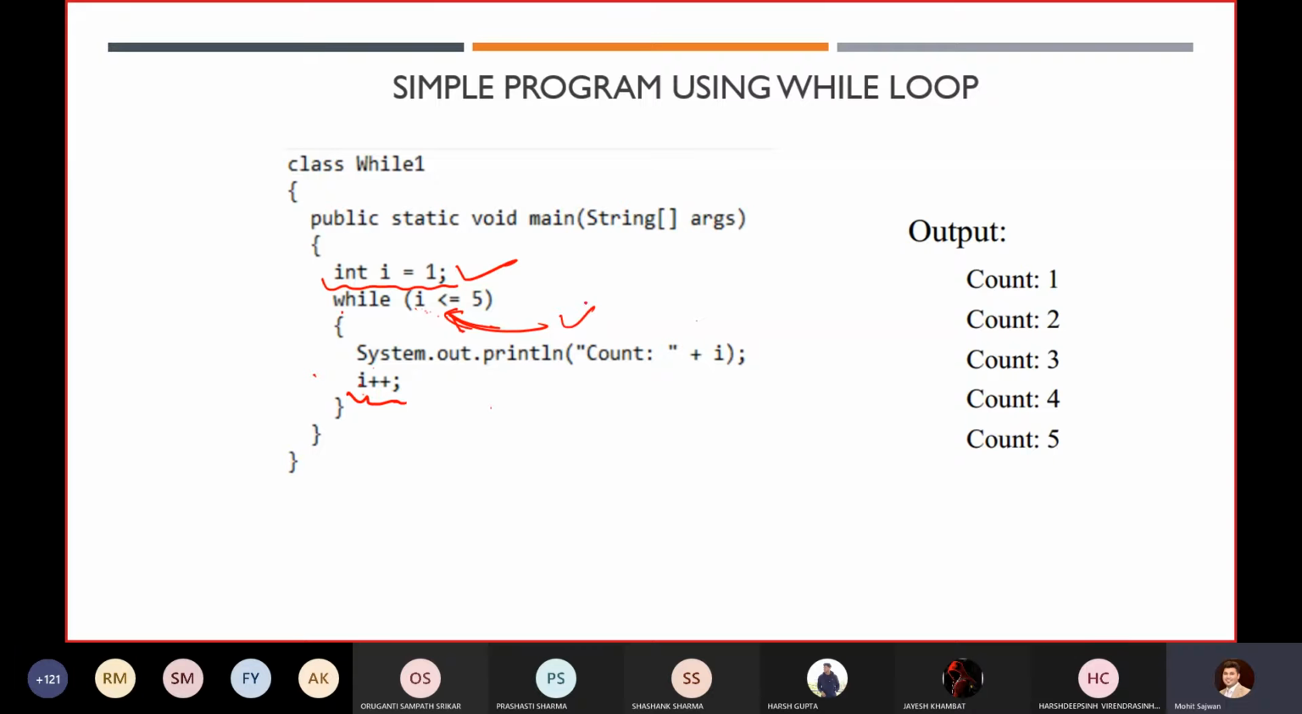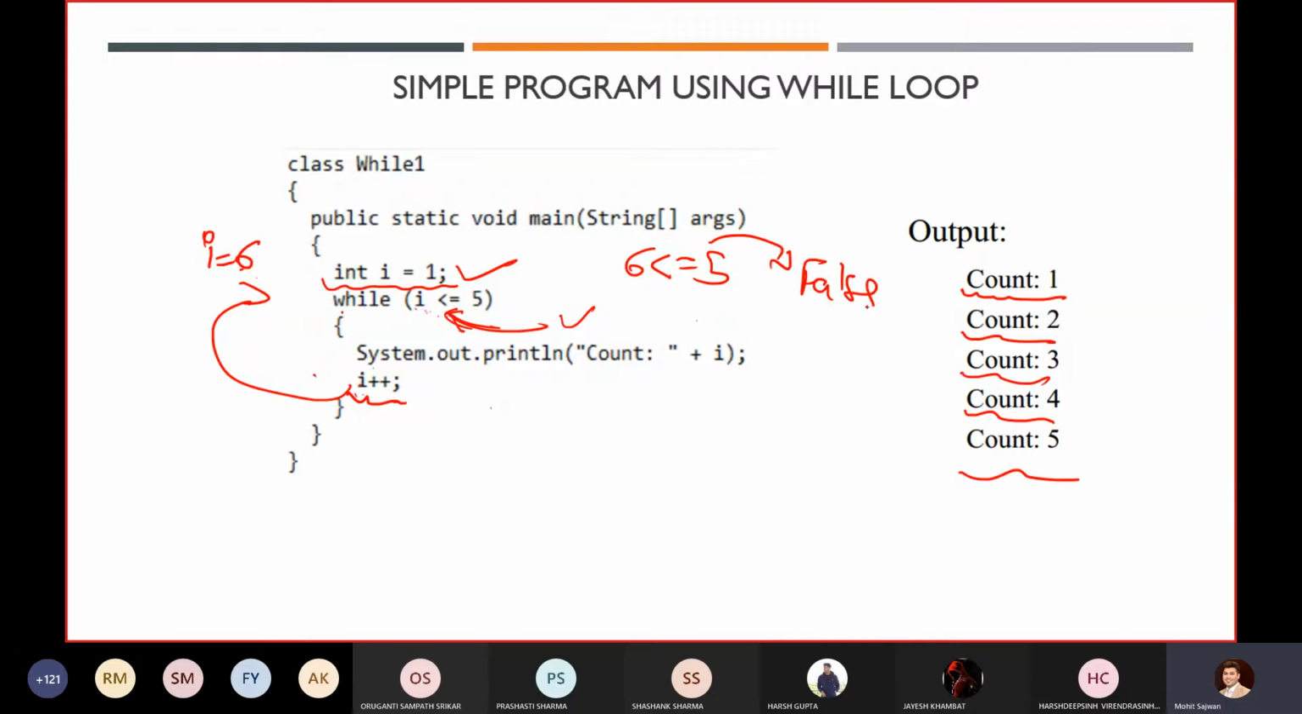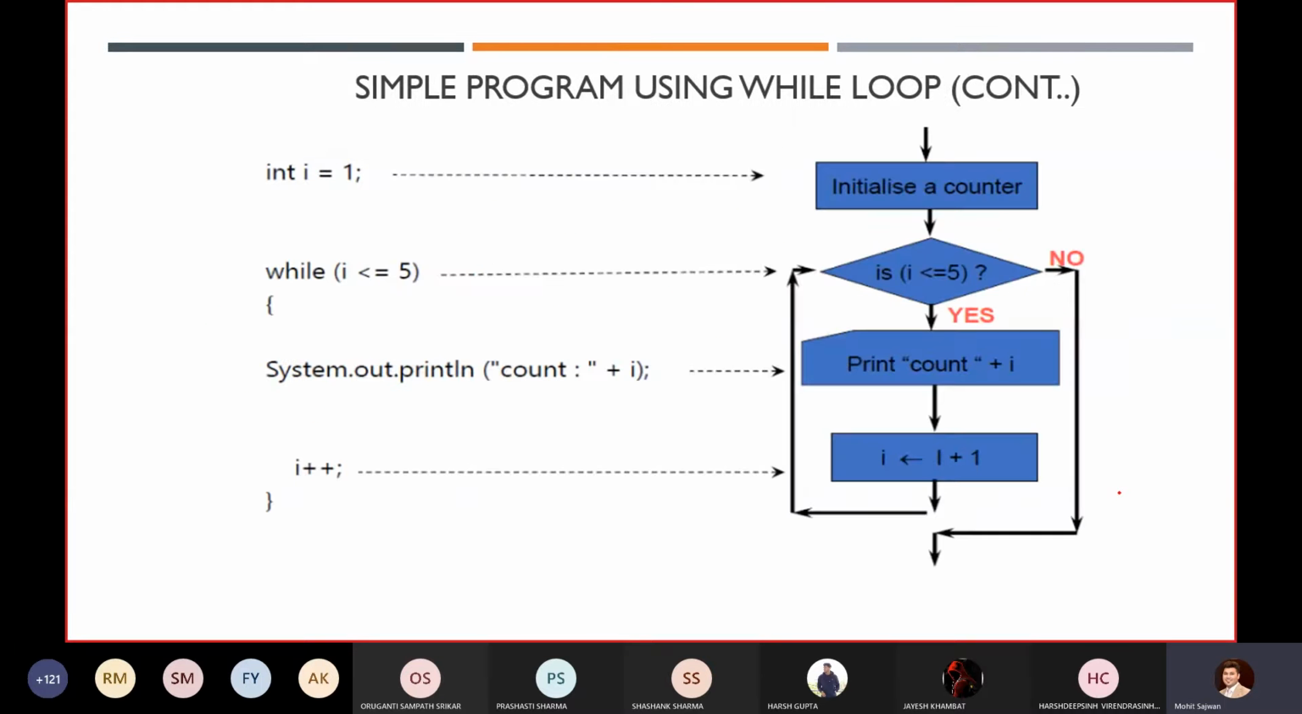So next time the value of I will become 2. So you can see it over there: first 1, 2, 3, 4, and 5. Once the value of I becomes 6, 6 is less than or equal to 5? So here it will return a false value. Once it returns false, it will terminate our entire while loop. Okay. So that is why you only got the output: count 1, count 2, count 3, count 4, and count 5.